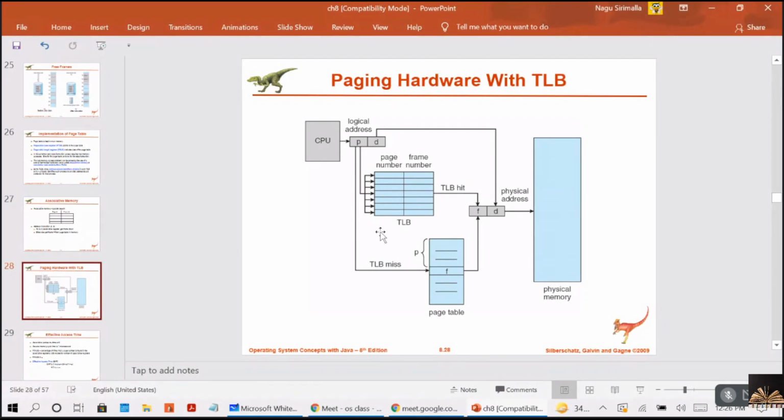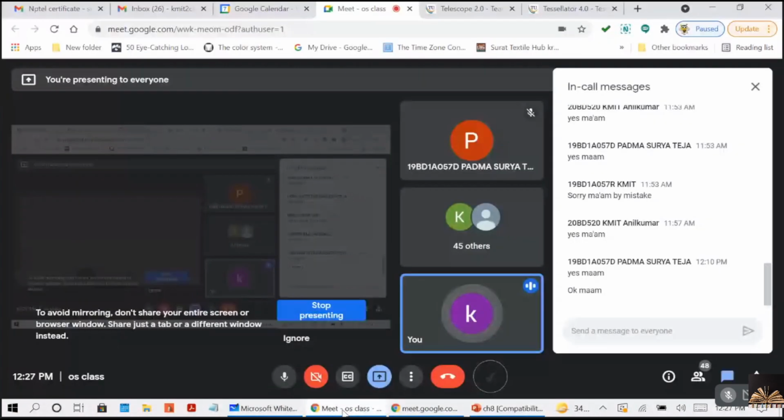But if it is a TLB miss, if the page number is not available in the TLB, then it will go to the page table. This page table is in the memory, so here it requires 2 times access to the memory. It will go to the page table, get the frame number from there, and add it with the offset to get the physical address. You are getting me, guys? What is the translation look-aside buffer? Why are we using this TLB?